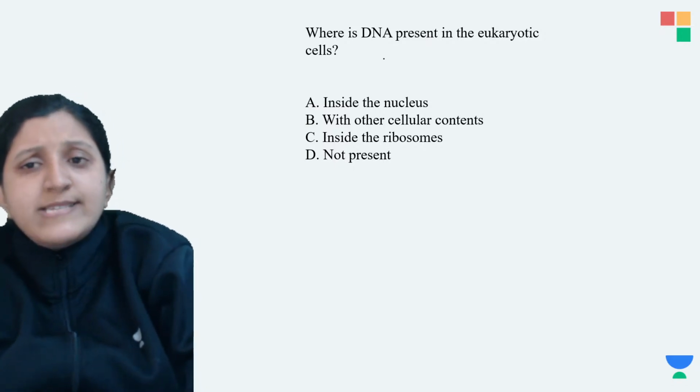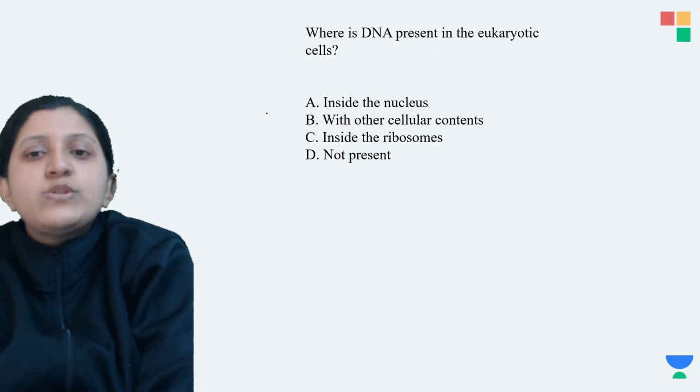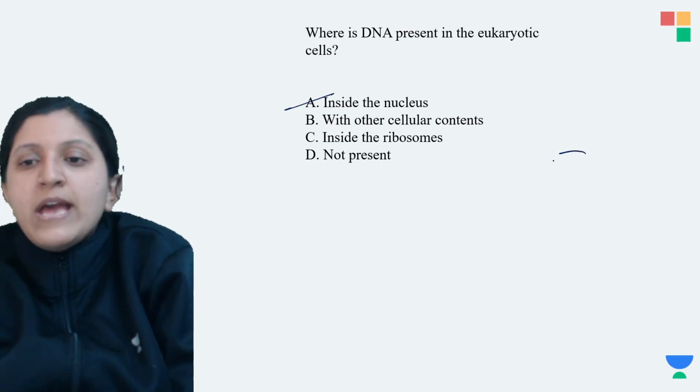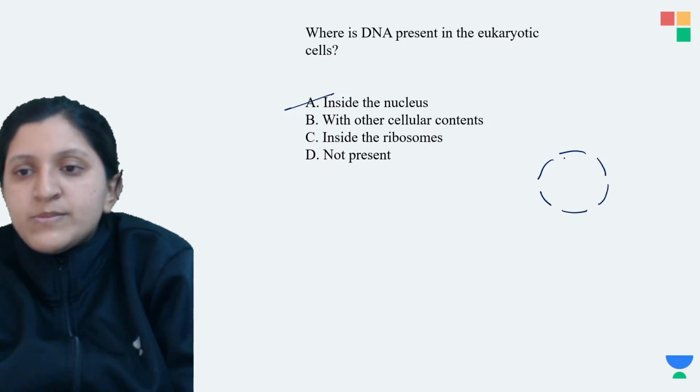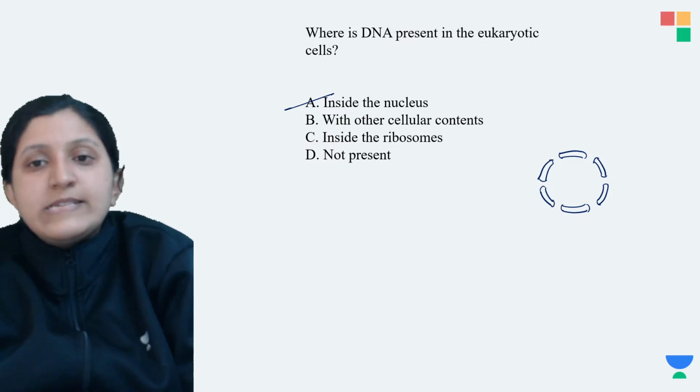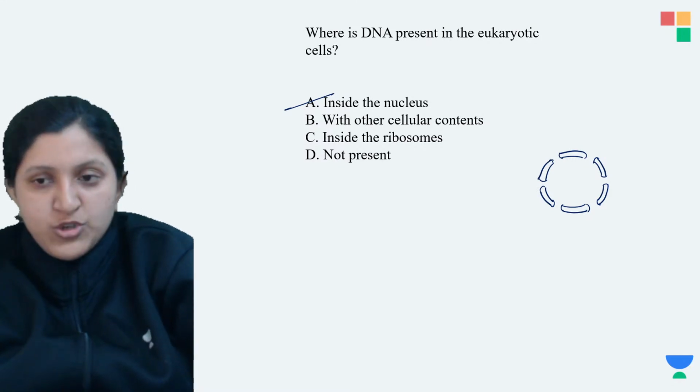Okay, so where is DNA present in the eukaryotic cell? You can find it inside the nucleus, because I already told you there is a nuclear envelope. This nuclear envelope is basically an outer membrane and an inner membrane, which are fused together, and there is a nuclear pore here. So this is the nuclear pore, where there is a formation of a nuclear pore.